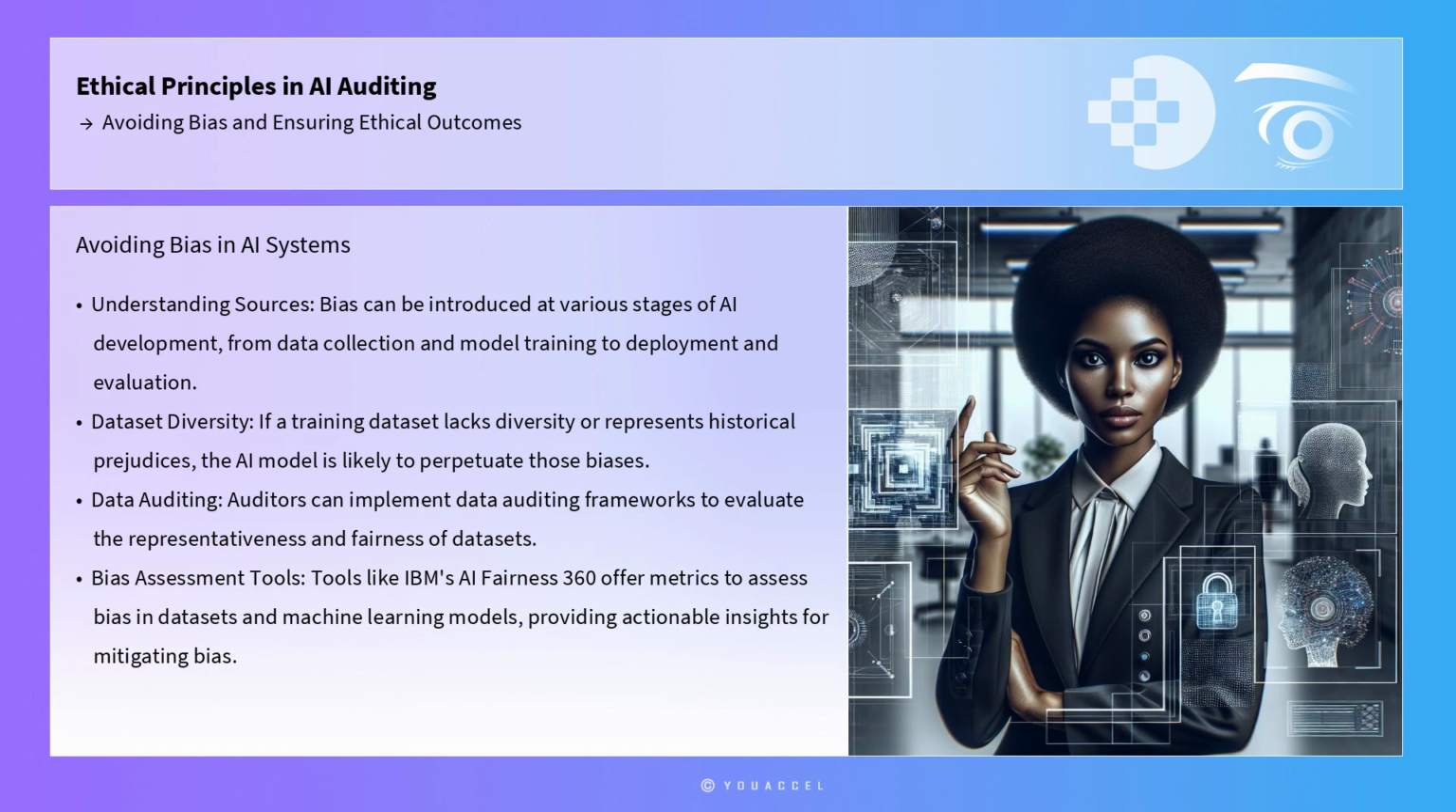One of the primary steps in avoiding bias in AI systems involves understanding the sources of bias. Bias can be introduced at various stages of AI development, from data collection and model training to deployment and evaluation. For example, if a training dataset lacks diversity or represents historical prejudices, the AI model is likely to perpetuate those biases in its predictions. To address this, auditors can implement data auditing frameworks that evaluate the representativeness and fairness of datasets. Tools such as IBM's AI Fairness 360, an open-source toolkit, offer metrics to assess bias in datasets and machine learning models, providing actionable insights for mitigating bias.